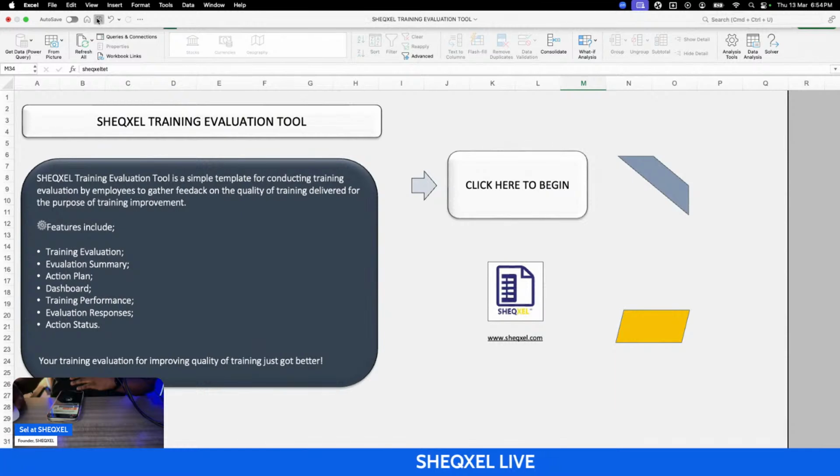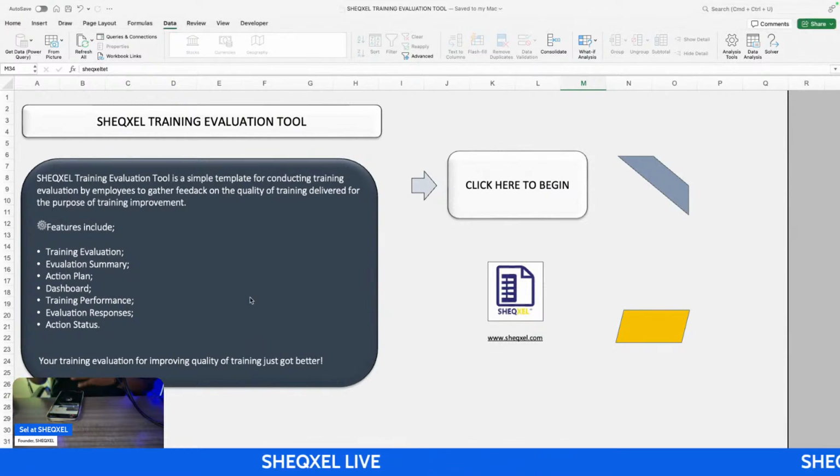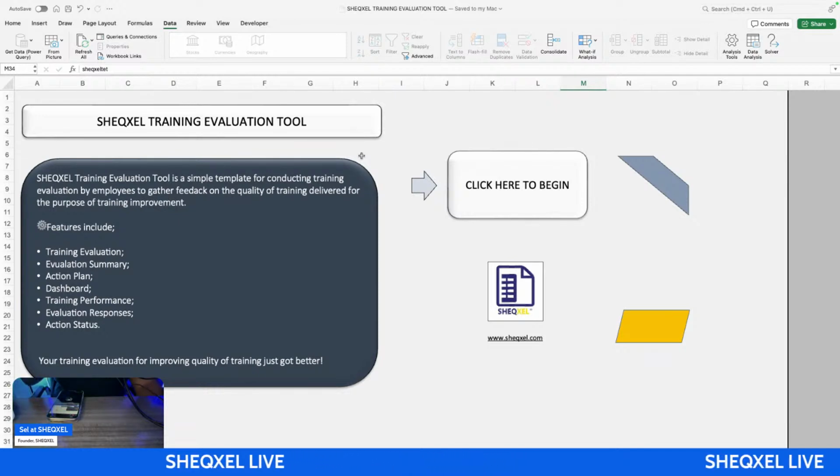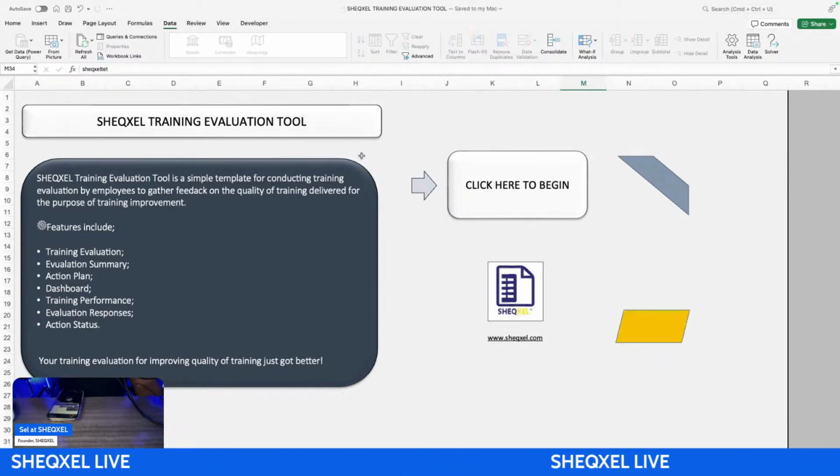So what it means is that you're going to get about, let's say, 50 of these reports, right? Assuming your workers are 50 and you're getting feedback from them, you're going to get 50 of these. So once you get 50 of these, how do you collate all of these responses and ascertain an overall score? To say that the training that we carried out, according to the workers, they are happy, they understood it, they say it is worth it, and for that reason, we need to keep doing it, or we need to improve.